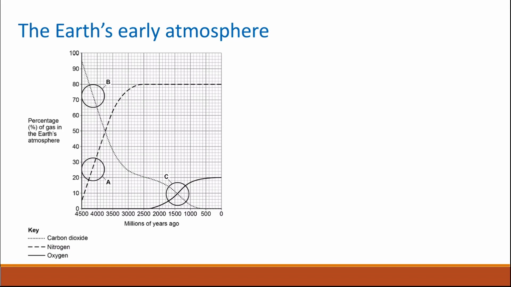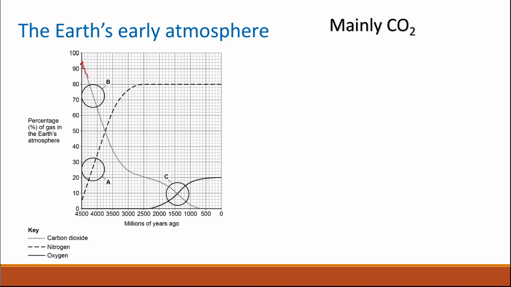The Earth's early atmosphere was different from the current composition. One theory suggests that the proportion of oxygen, nitrogen, and carbon dioxide has changed massively over the years. At the beginning, the main component of the atmosphere was carbon dioxide. As we can see here, this is B, carbon dioxide, which was more than 90% of the atmosphere on Earth.